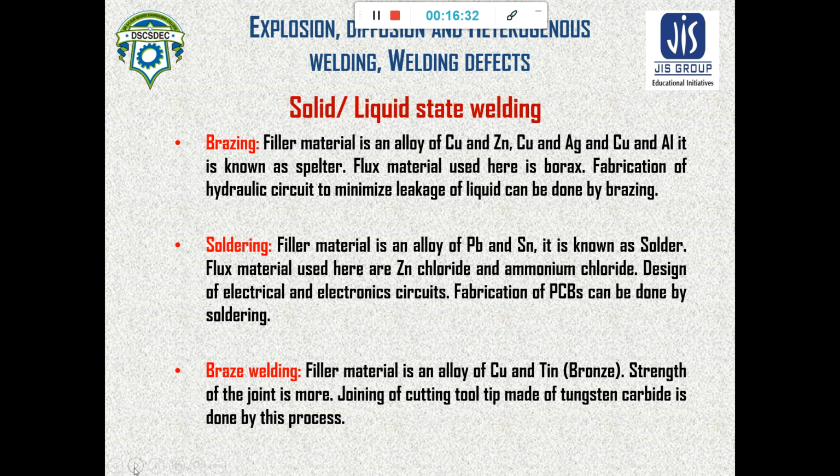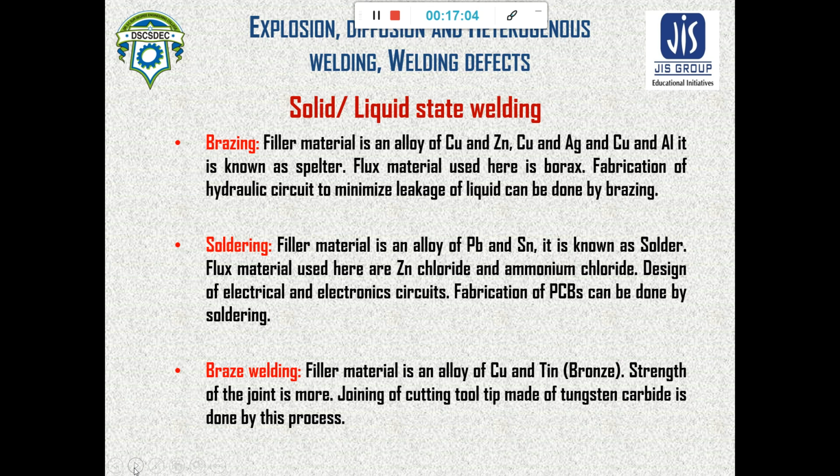That flux materials are zinc chloride and aluminum chloride. So zinc chloride and aluminum chloride may be used, and how does this process work? The solder is melted by application of heat, and that is poured into the place where we need the joint, and the base material will be in solid state.